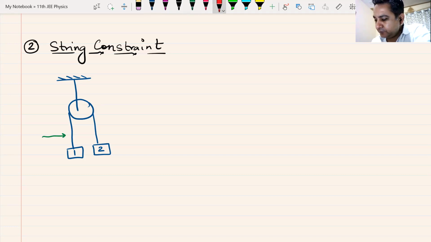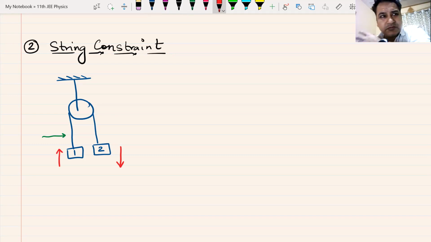Now, if I move this block down, what happens to block number one? If block number two moves down, what happens to block number one? It moves upwards. Is it something new that we have understood in this class?